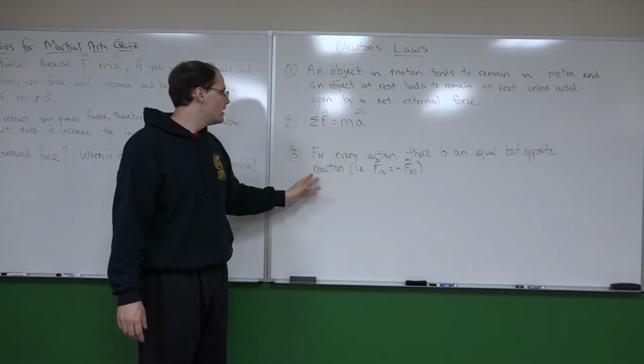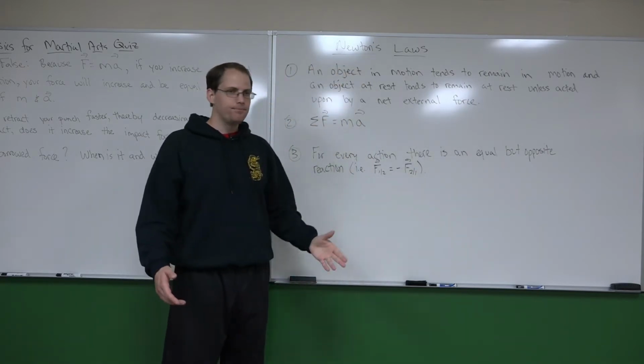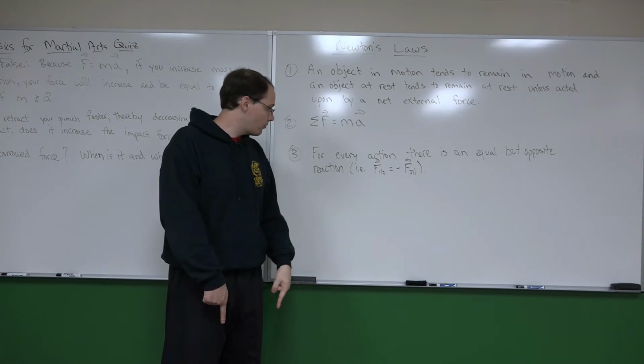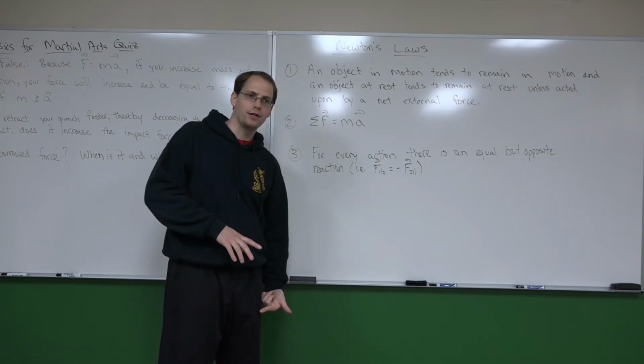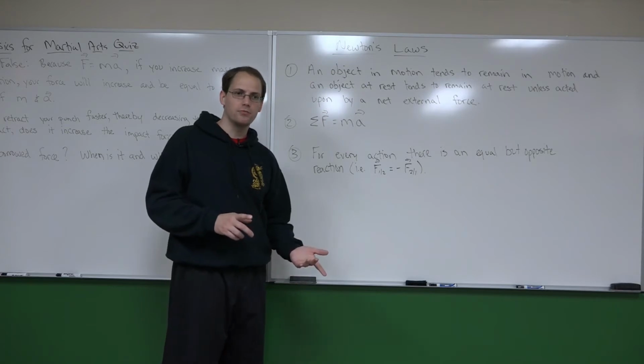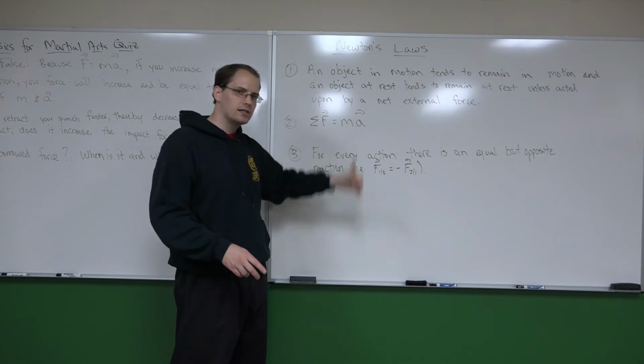And then the last law: for every action, there is an equal but opposite reaction. Meaning, if you have the force of me on the ground, then the force of the ground on me is equal but opposite. For every force, there's an equal and opposite force. So those are the three laws of motion. We kind of need an understanding of this to answer some of these questions.